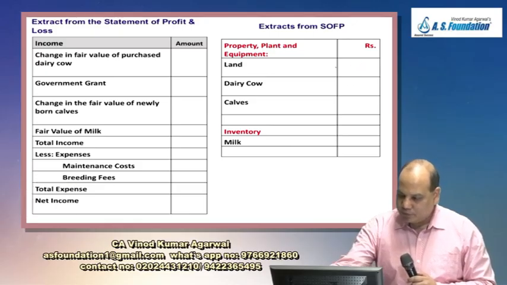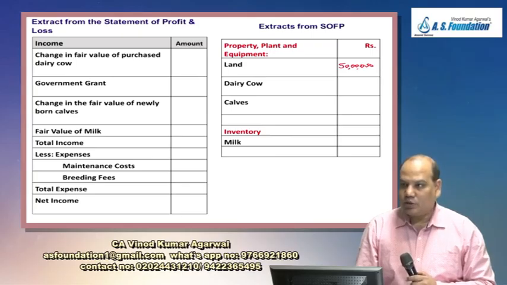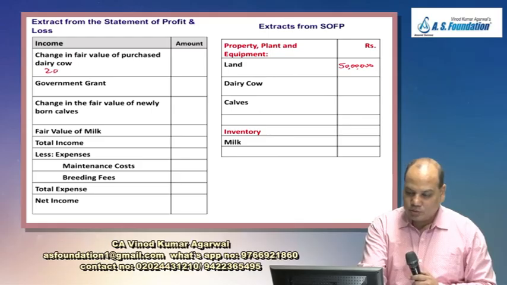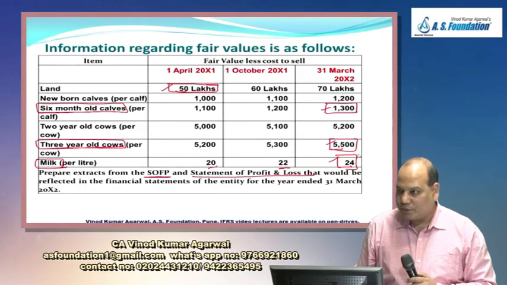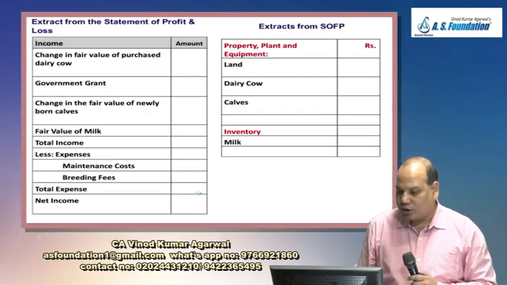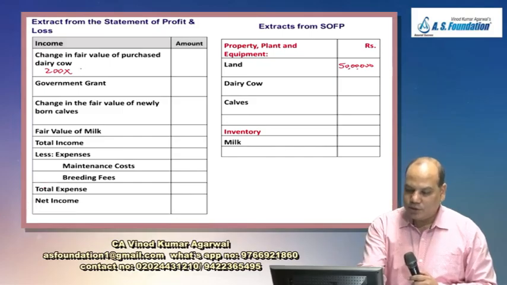So you will write 50 lakh here. There is no adjustment here. Then you purchase 200 dairy cows for 10 lakh. But the value of this dairy cow now is how much? 200 into, they have become 3-year-old, 5500. So I have to recognize the gain due to change in fair value.